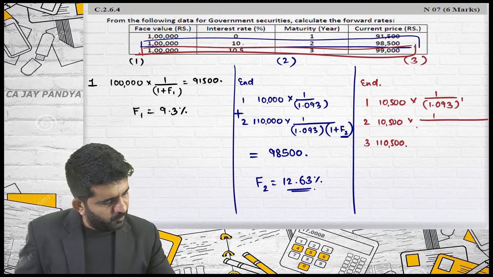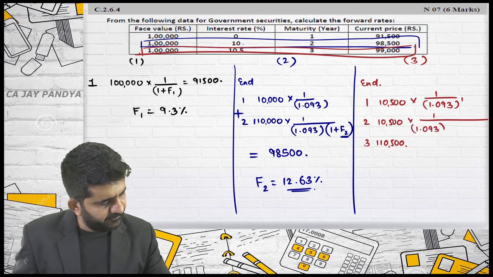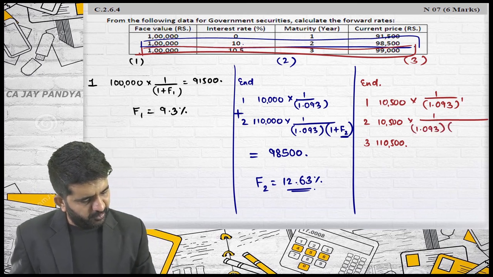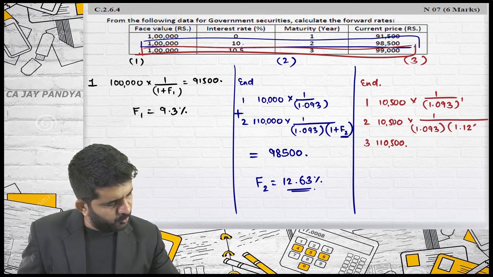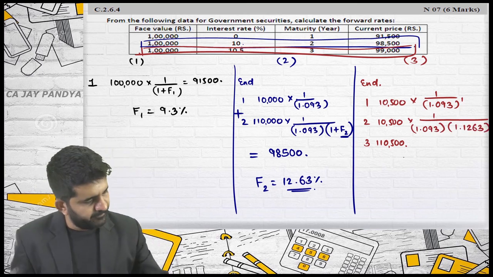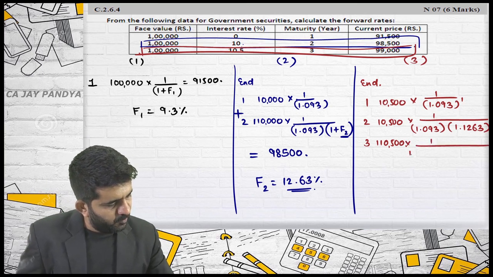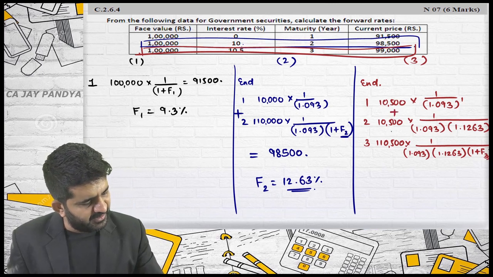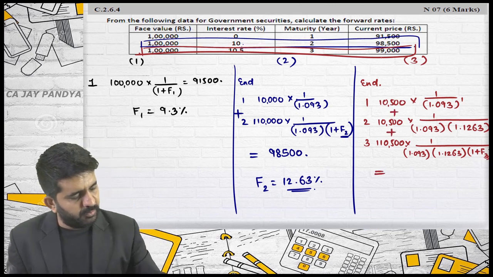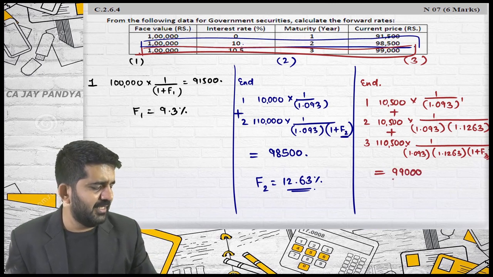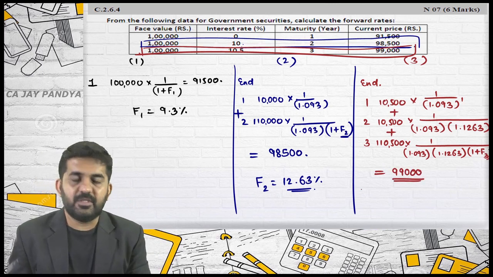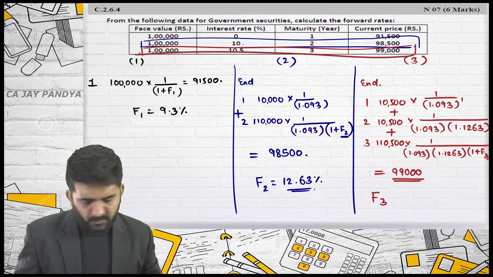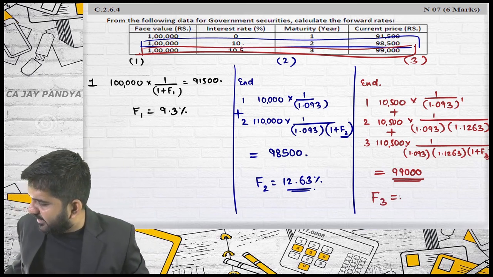This is 1.093 into forward rate of second year is 1.1263, 1 plus I. Third year, 1.093, 1.1263, 1 plus a forward rate of third year. This plus this plus this should be equal to present value, which is 99,000. That's right.